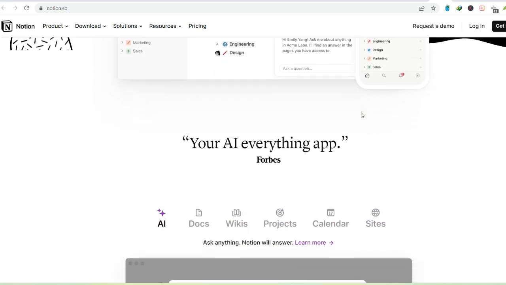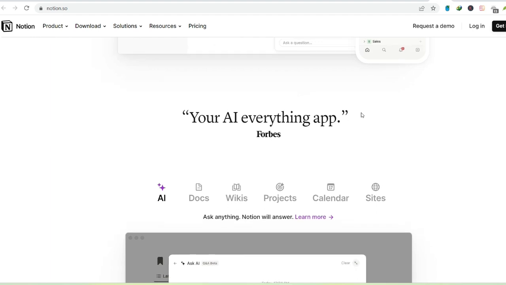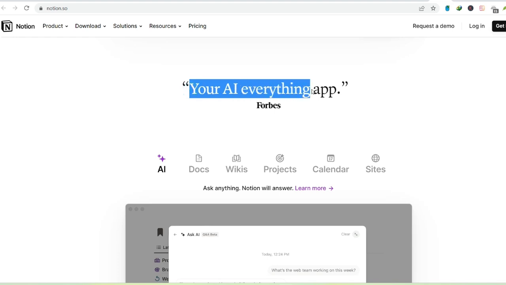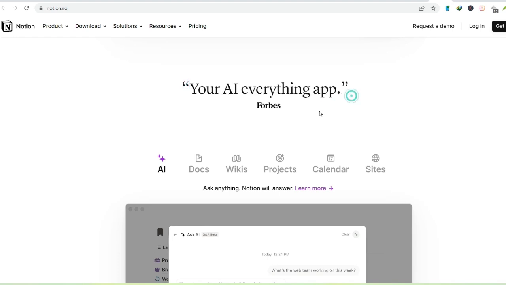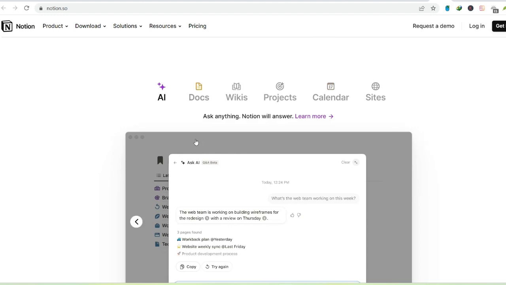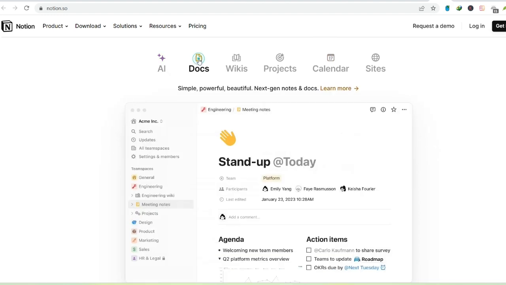Unlimited Notion bliss for most. Let's address the elephant in the room first. Can you use Notion for free forever? The answer for most individual users is a resounding yes. Notion offers a generous free plan that lets you create unlimited pages. Imagine it, a bottomless well for your notes, projects, and wildest organizational fantasies.